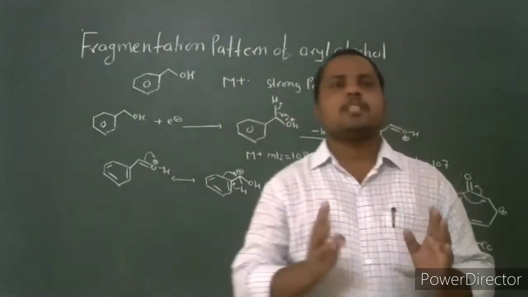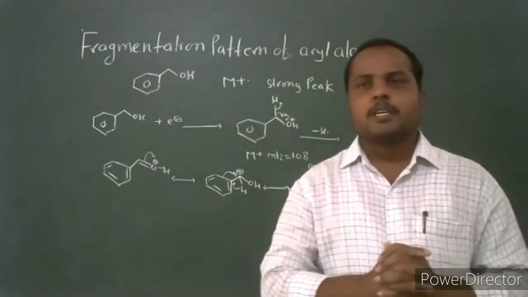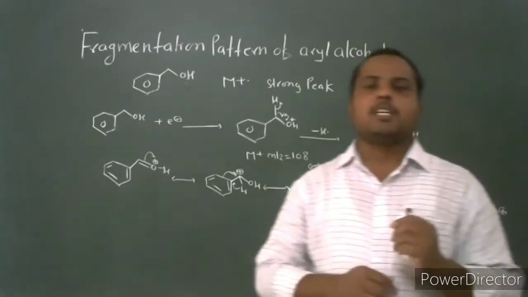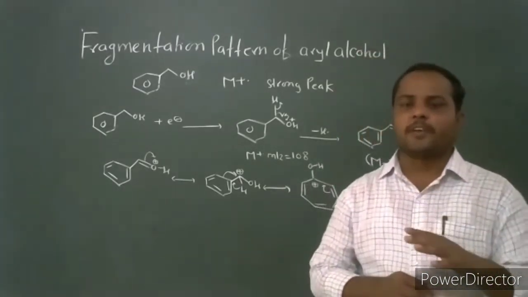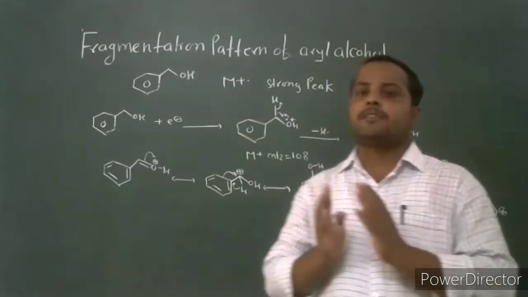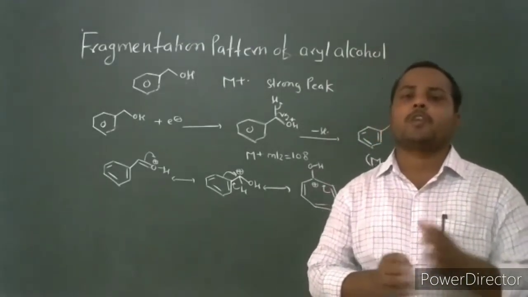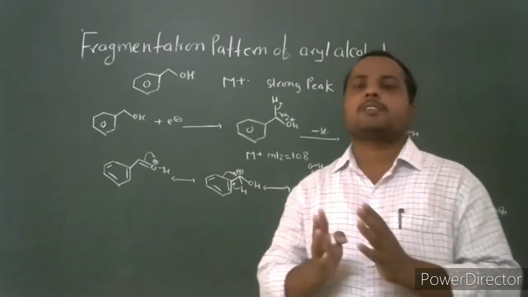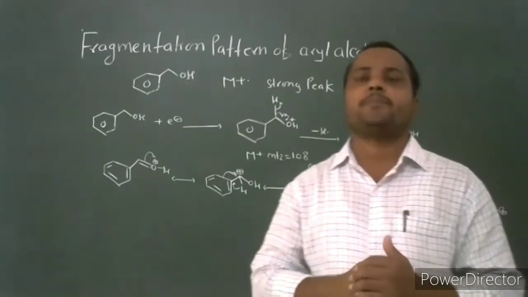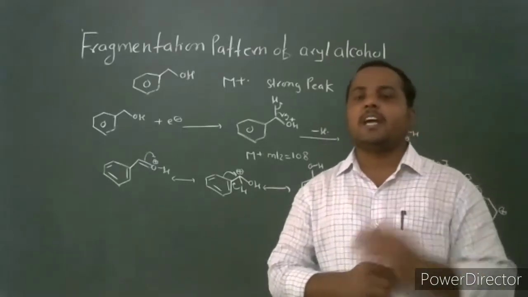Good morning, students. In the last online lecture, we discussed the fragmentation pattern for cyclic alcohol. What is the possible way of fragmentation for cyclic alcohol? Cyclic alcohol undergoes fragmentation in three different ways: alpha cleavage by loss of a hydrogen radical, then alpha cleavage by breaking a carbon-carbon single bond, and then a 1,5 or 1,4 hydrogen shift, giving loss of an ethyl radical or propyl radical to give an oxonium cation. And the third possible way of fragmentation in cyclic alcohol is dehydration.